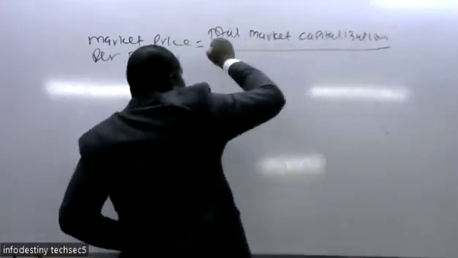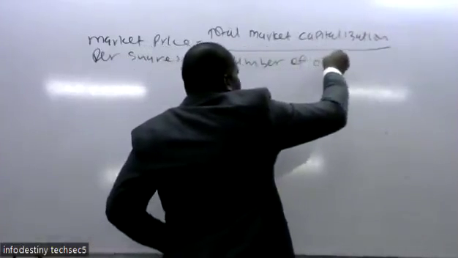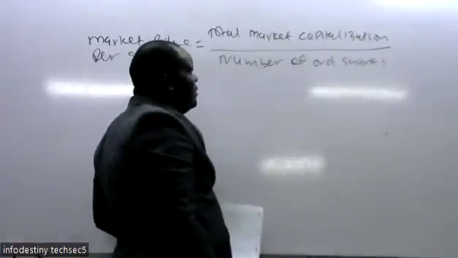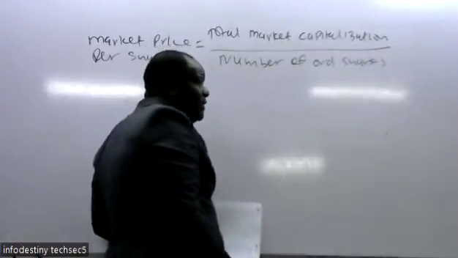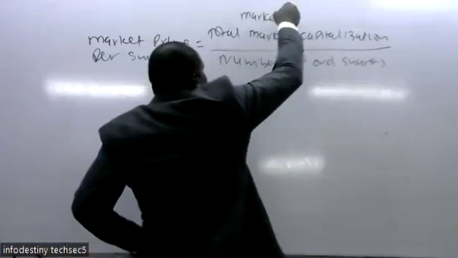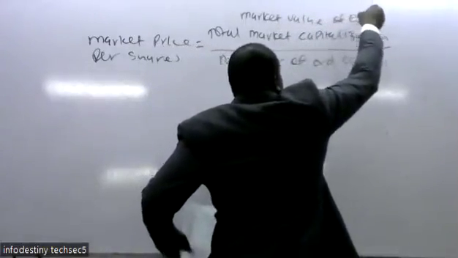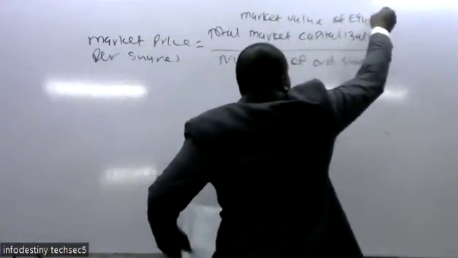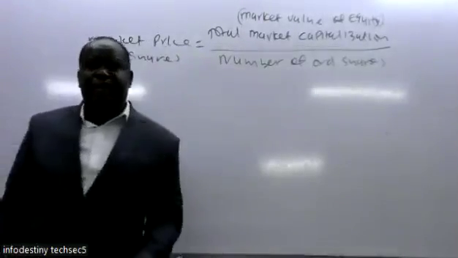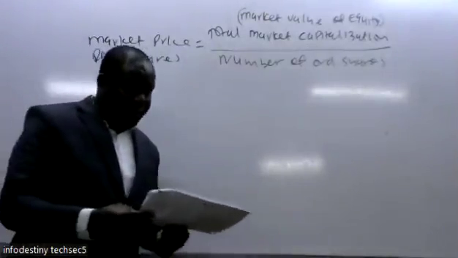Then divide by the number of ordinary shares. Remember, total market capitalization is the same as the market value of equity.